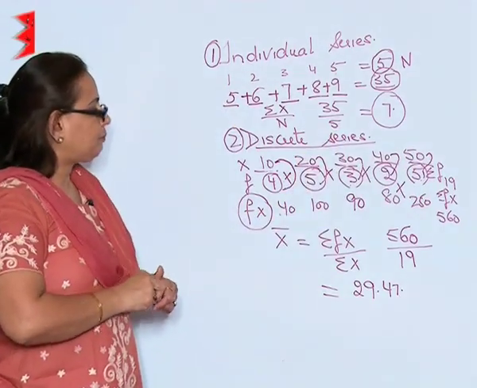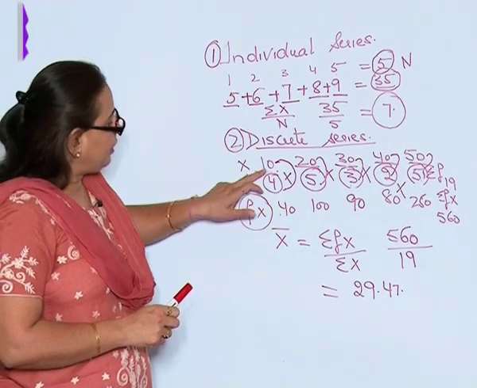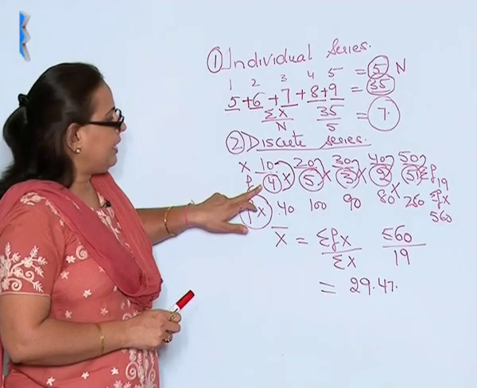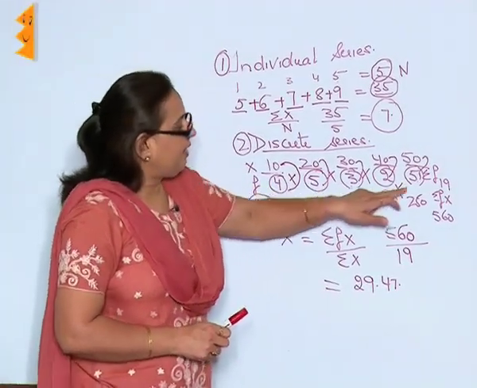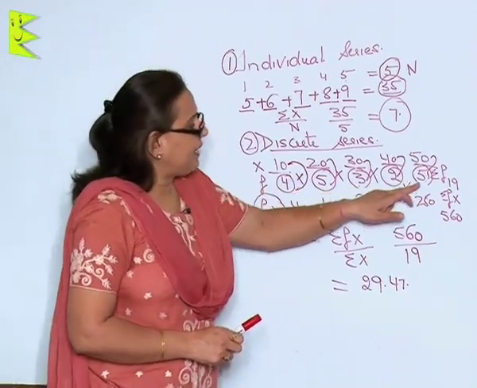Which means I will have to find out the total sum of this. Here, if this is frequency, then the sigma f that I have is 19. That is, 19 times it has occurred.